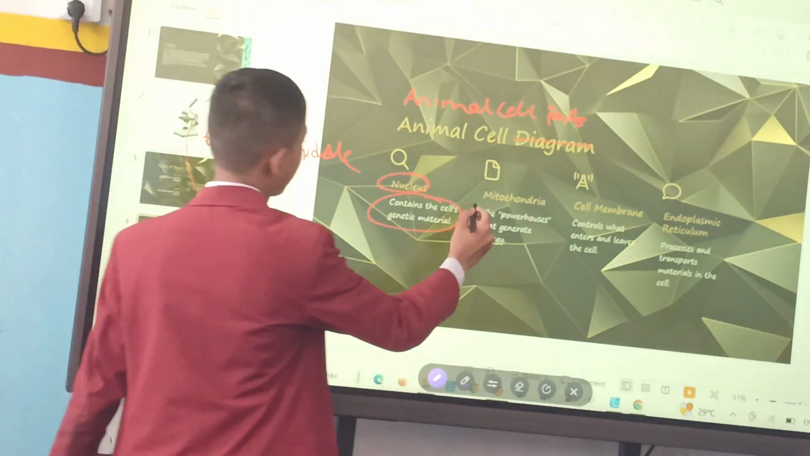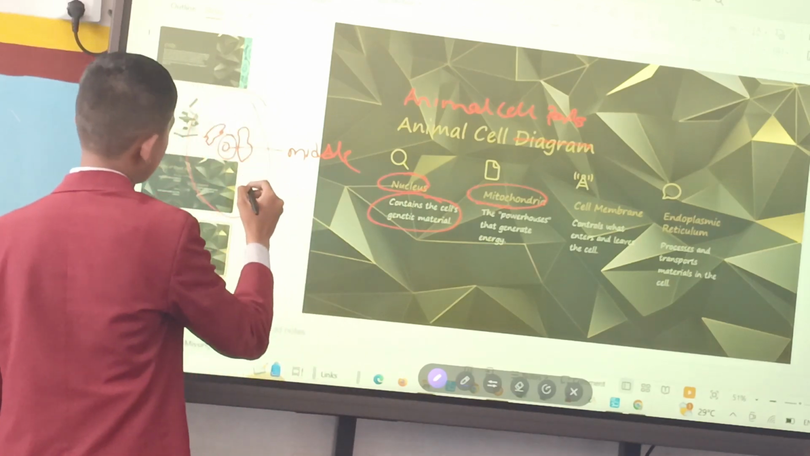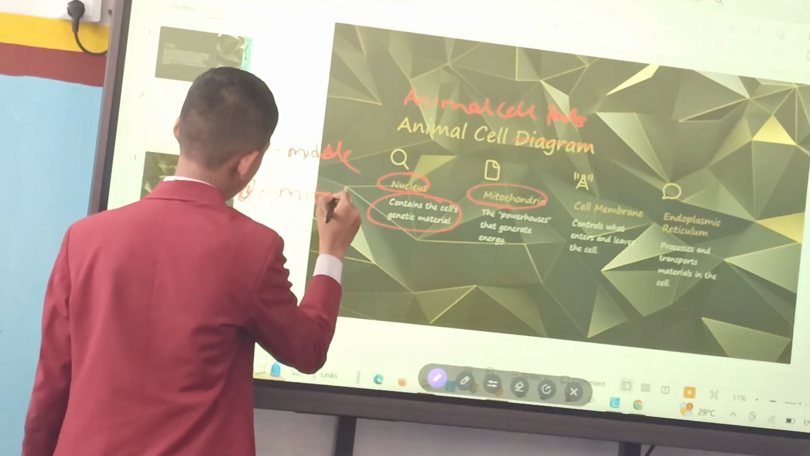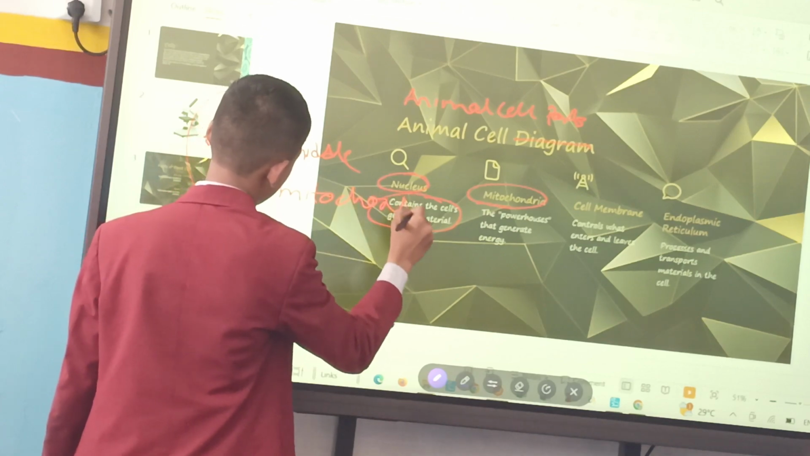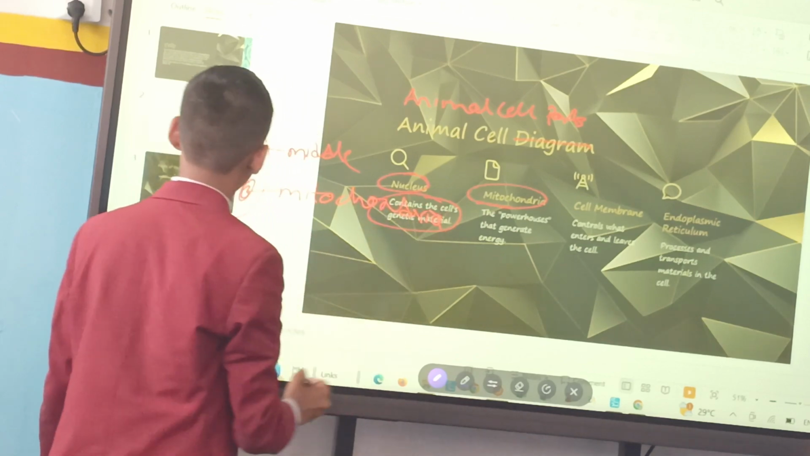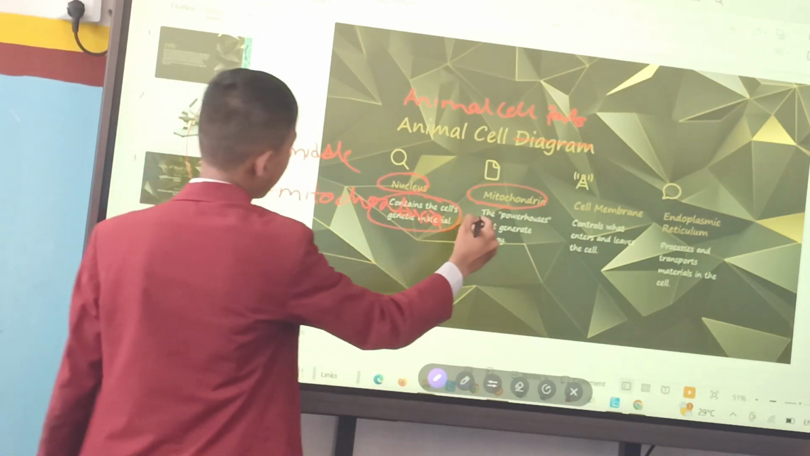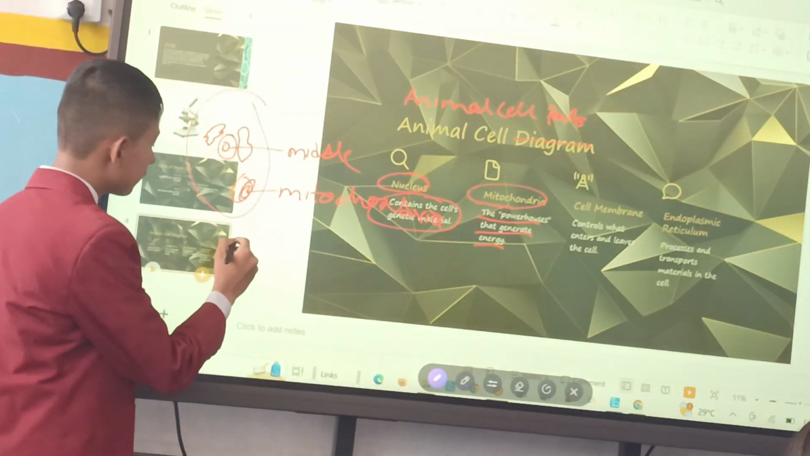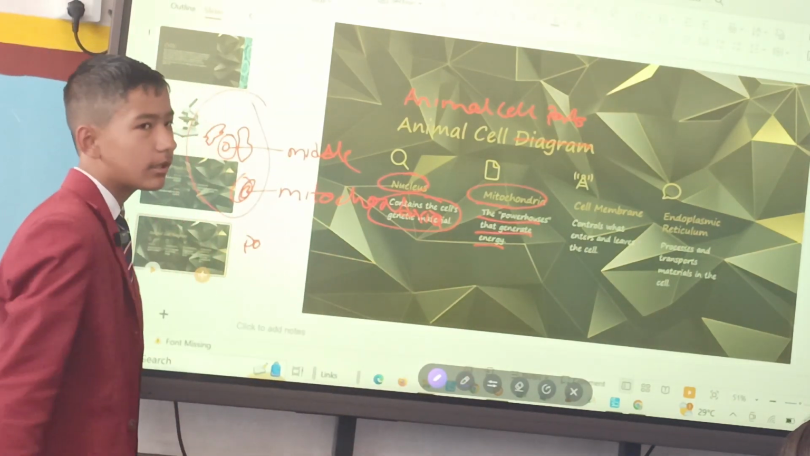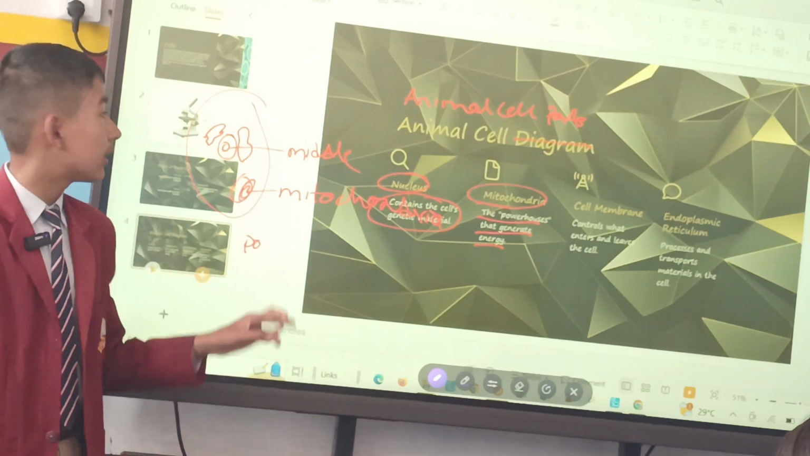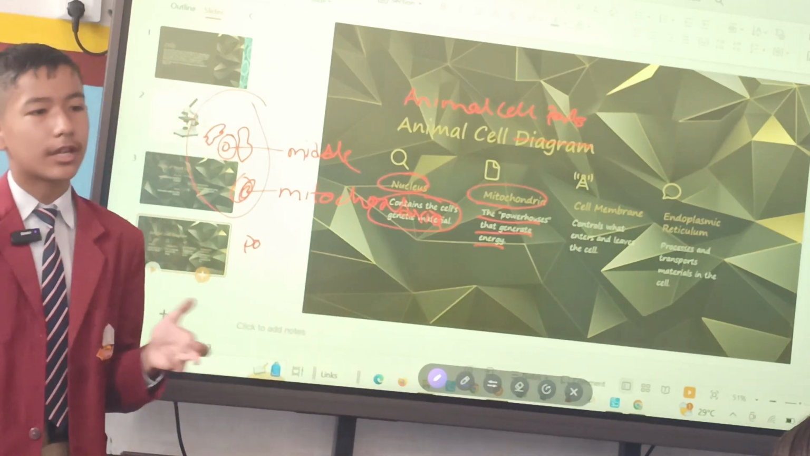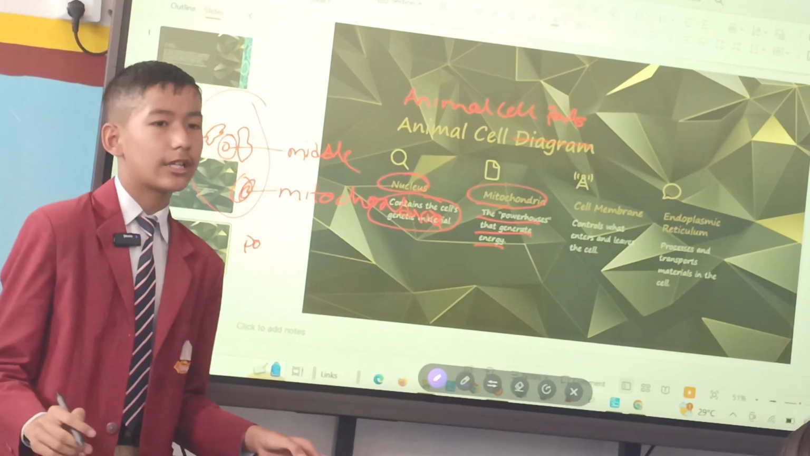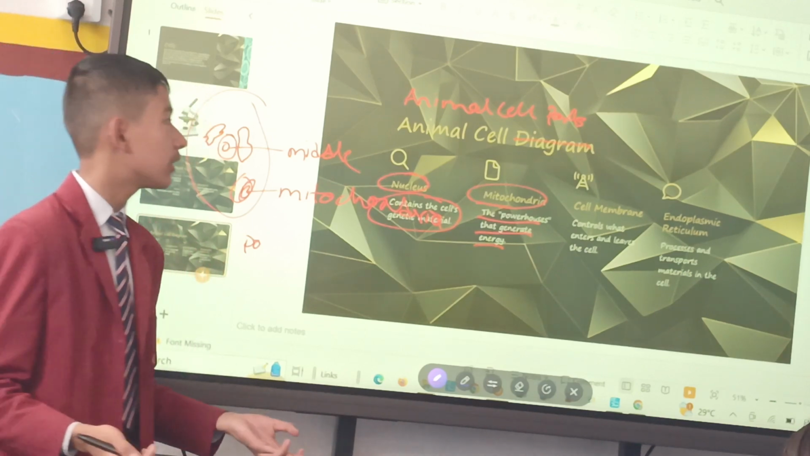And the next one is given a mitochondria. It is also known as the powerhouse that generates energy. It means to say that mitochondria is the powerhouse. It means that all types of energy produced in animal cells are done by the help of mitochondria. Mitochondria is the part of animal cell that helps to boost up the energy in animal cell.